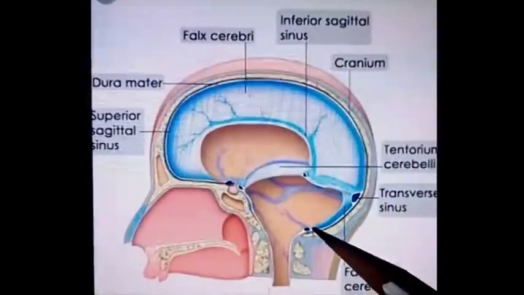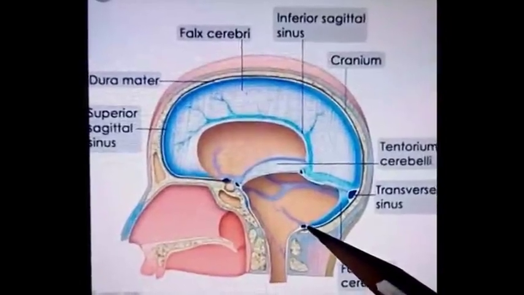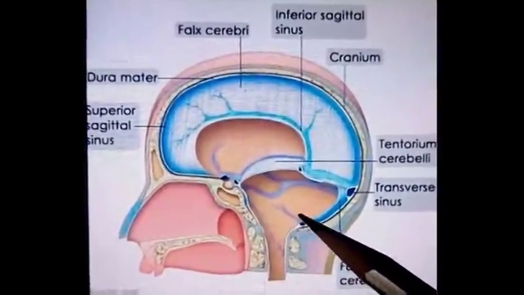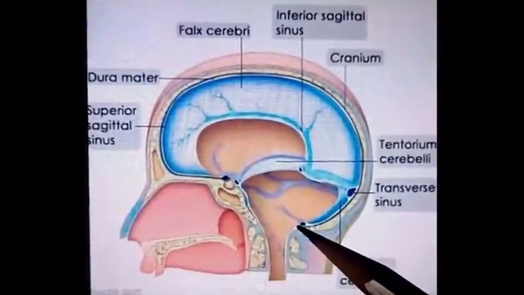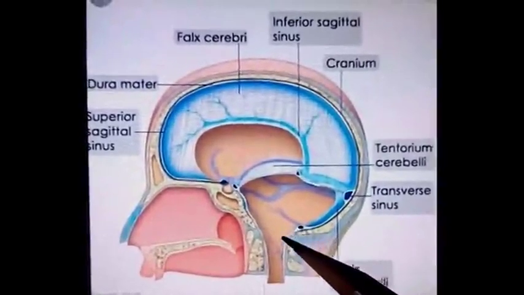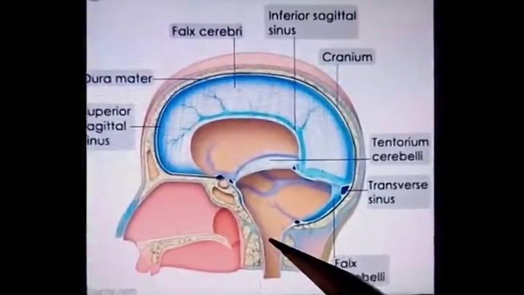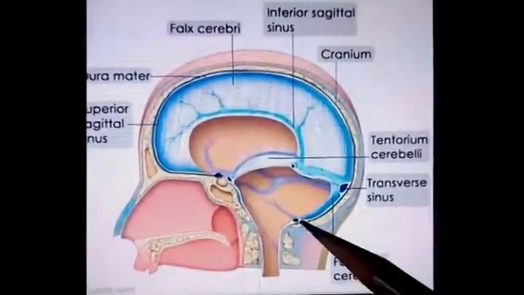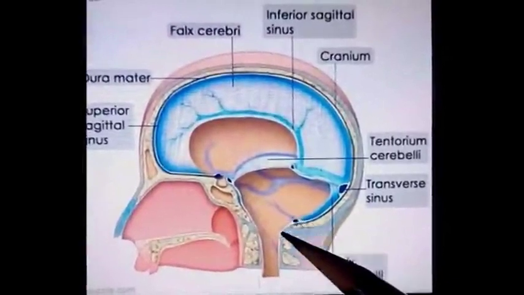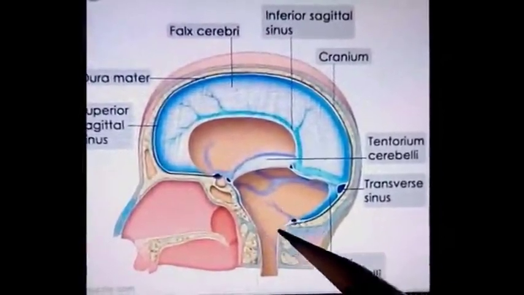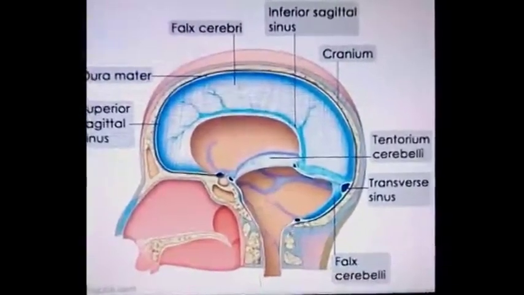The apex of the sickle divides into two parts and is lost on the sides of the foramen magnum. This is the area of the foramen magnum through which the lower part of the medulla oblongata descends downwards. So the apex bifurcates and is lost on both sides of the foramen magnum.